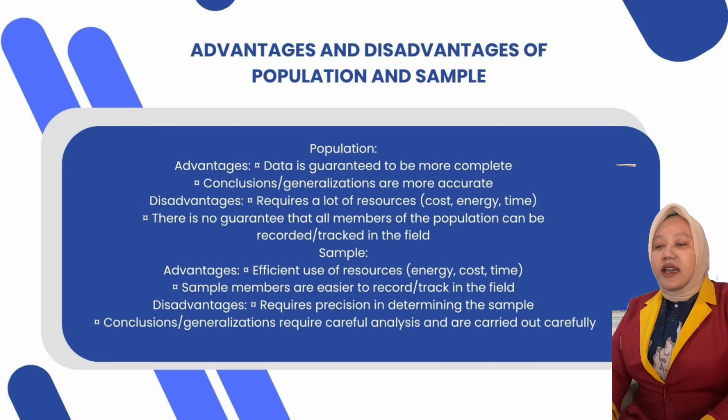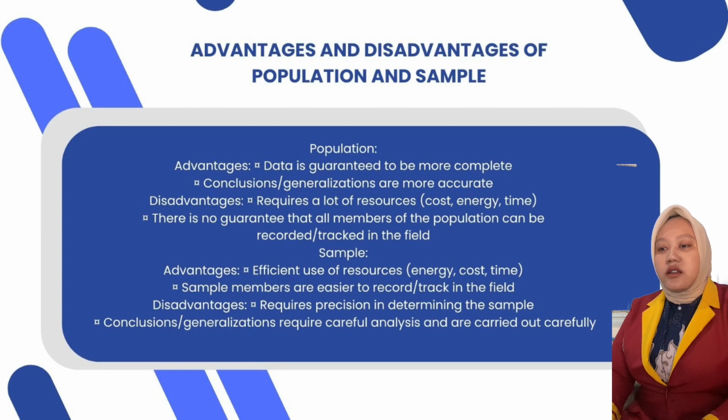Okay, next, advantages and disadvantages of population and sample. Population advantage: data gathered is more complete, and the conclusions generated are more accurate. Disadvantage: it requires a lot of resources, cost, energy, and time. There is no guarantee that all members of the population can be tracked in the file.